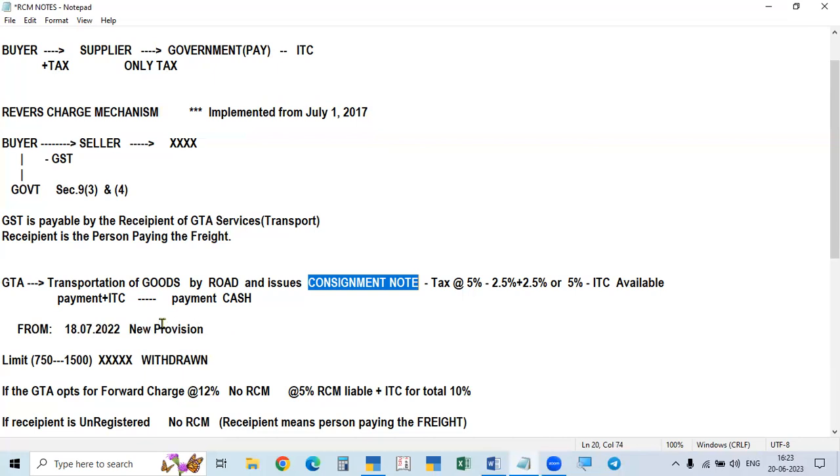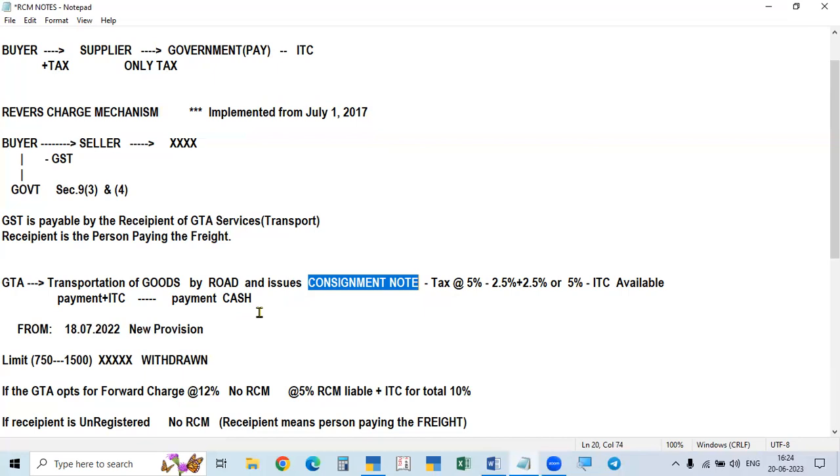Okay. This is called payment. And after payment, we can get the ITC. But here one thing is, the freight paid and the GST payable under reverse charge should be paid in cash only. Unless you pay cash, we cannot get the ITC.